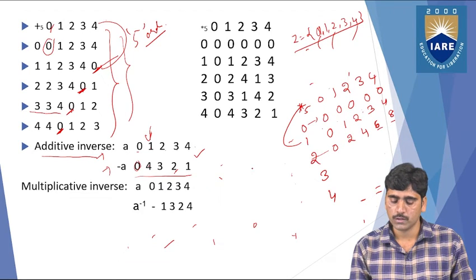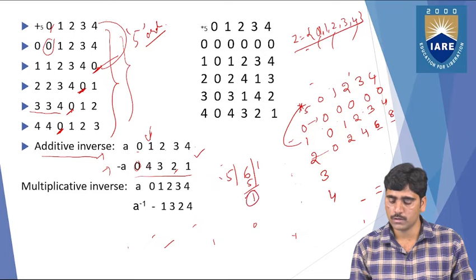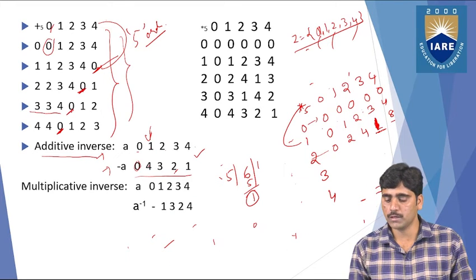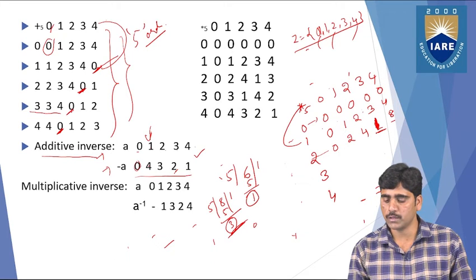For the 6, if you divide by 5, what will we get? 5 ones are 5, and 6 minus 5 is 1. So you can replace 6 with 1. And similarly for the 8, 5 ones are 5, and 8 minus 5 is 3. So 3 is the remainder, and you can replace 8 with 3. So that you will get 1 and 3.